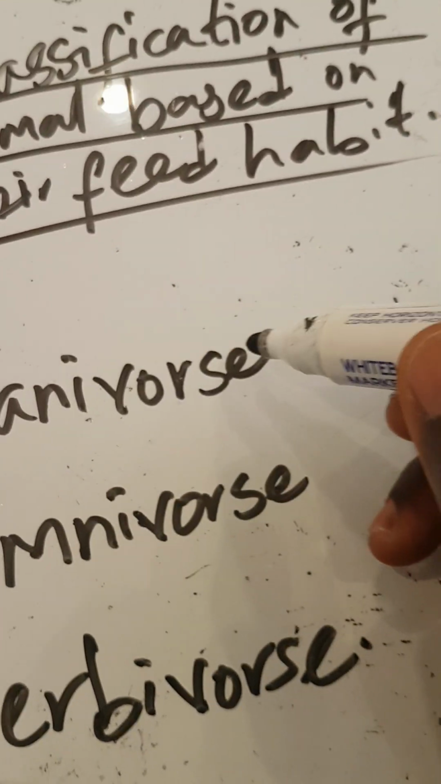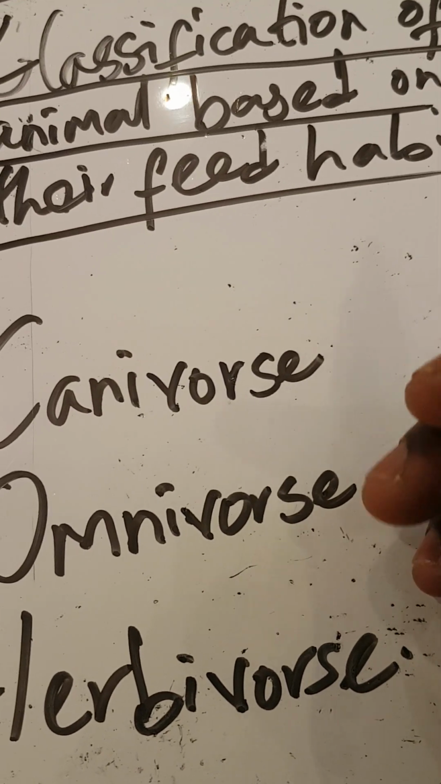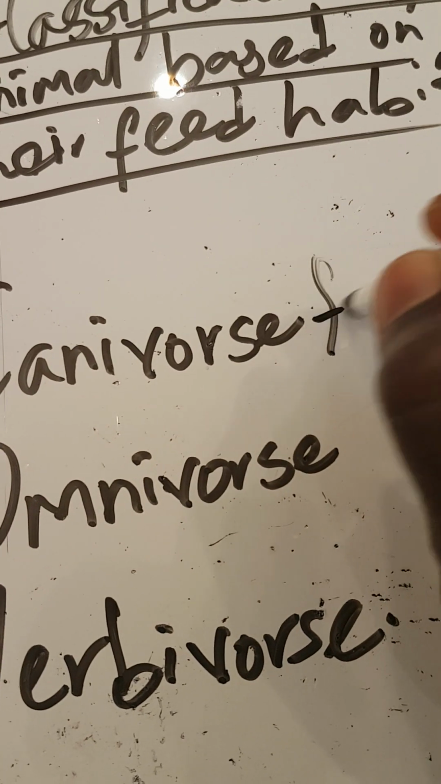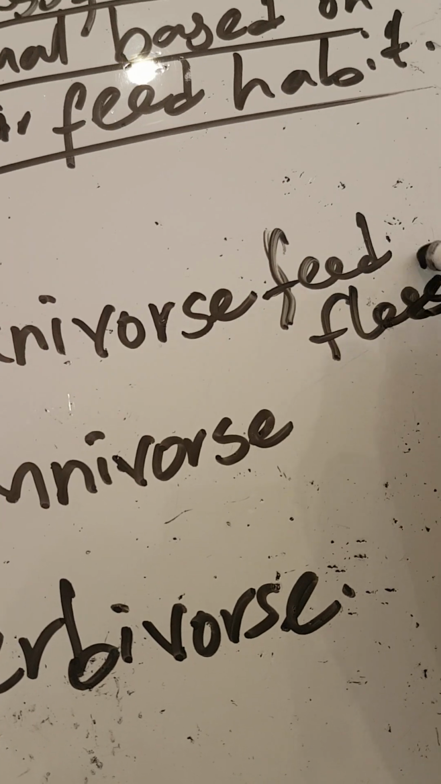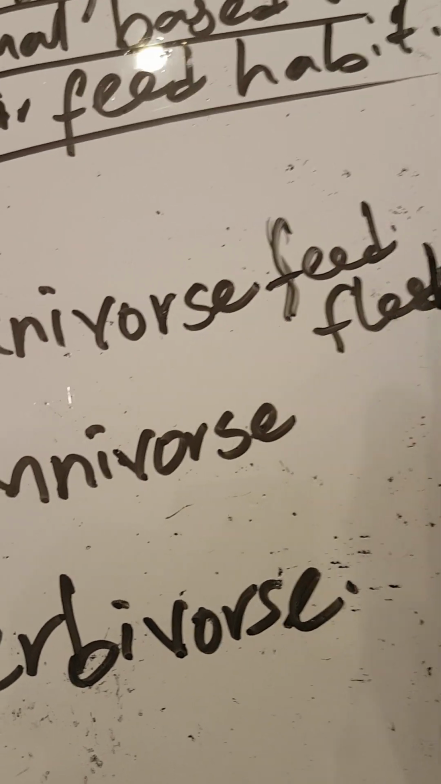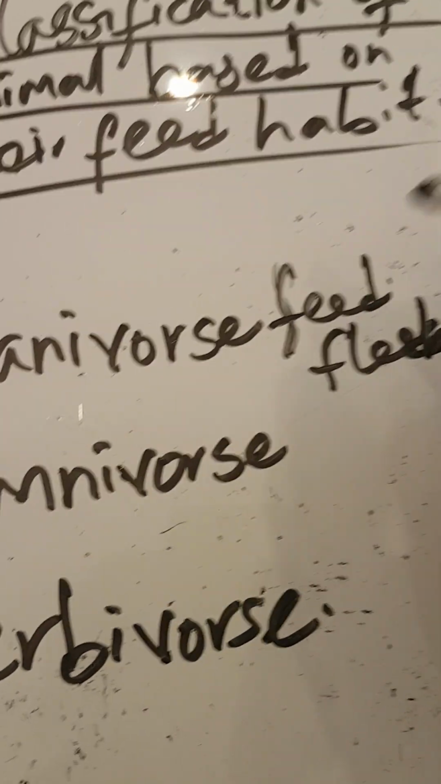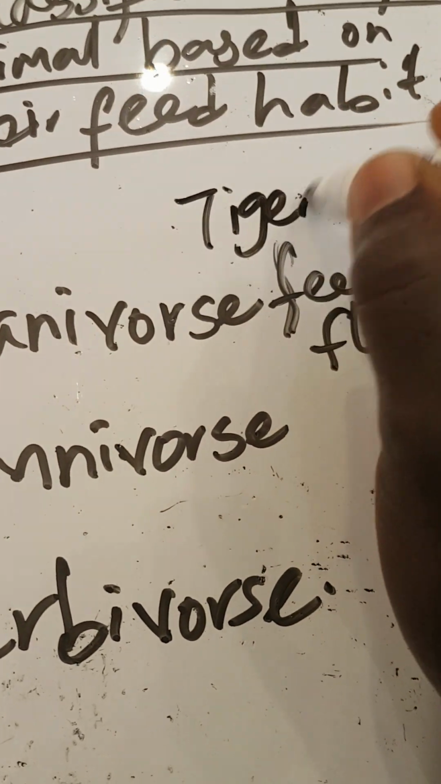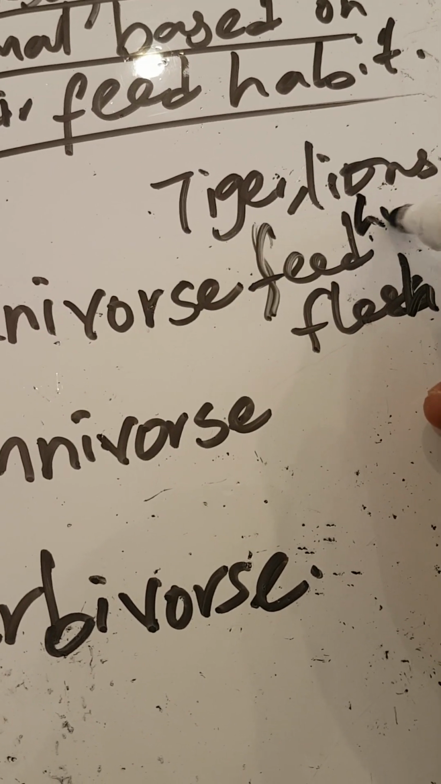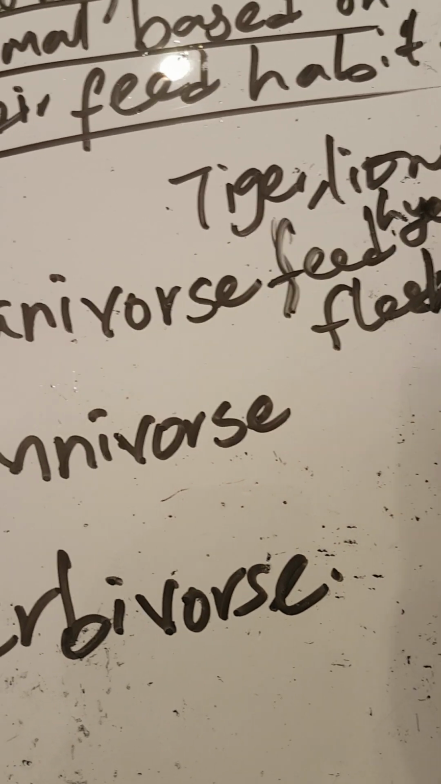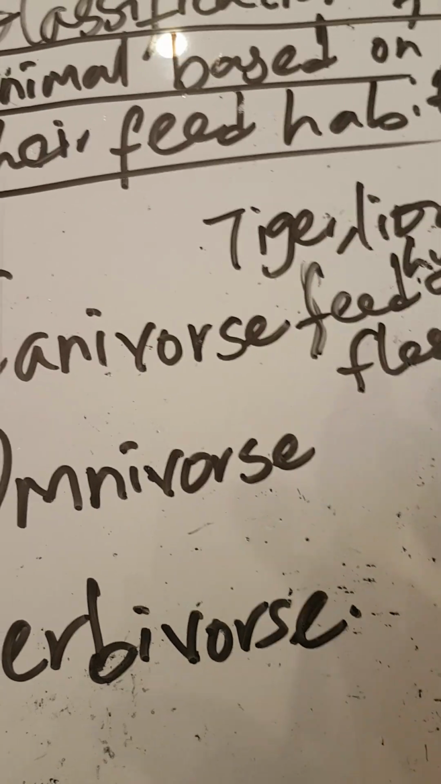And then these carnivores can also be called carnivorous animals. Carnivorous animals are animals that feed only on flesh. They eat only flesh. Examples of these animals, we have tigers, lions, hyenas, and so on and so forth. They only feed on flesh. When we give them any other thing, they don't eat.